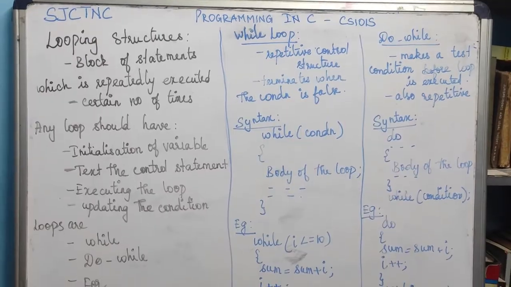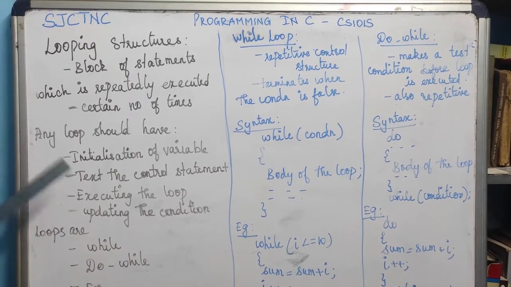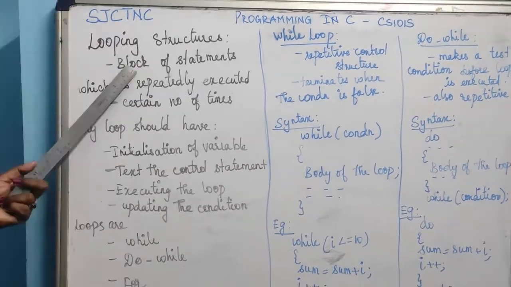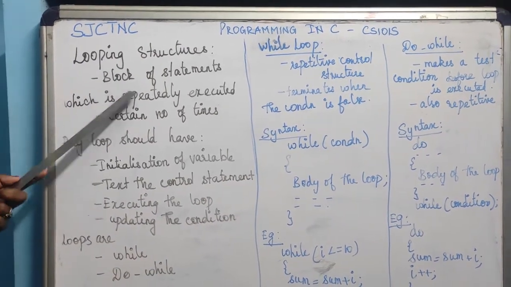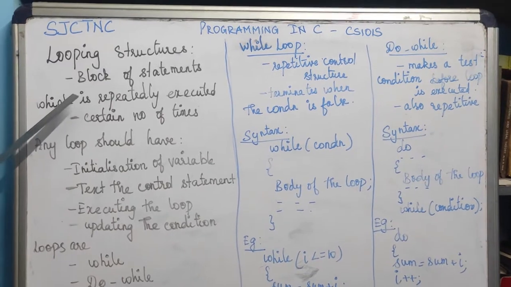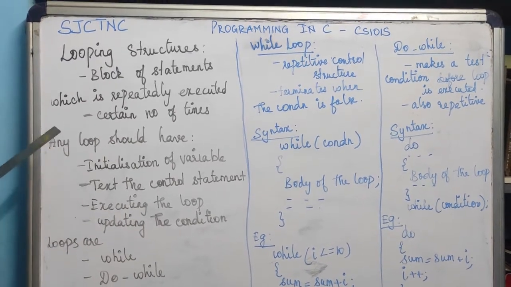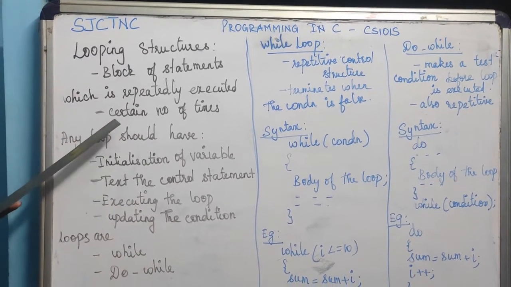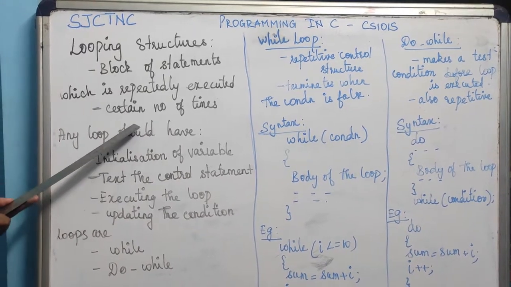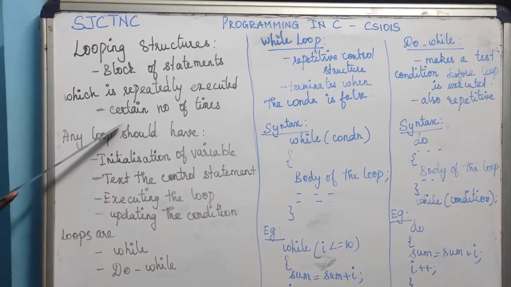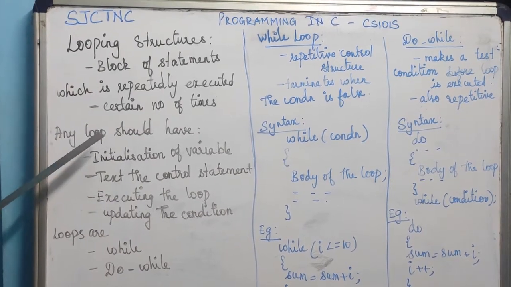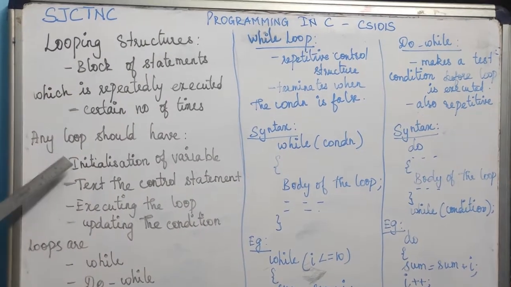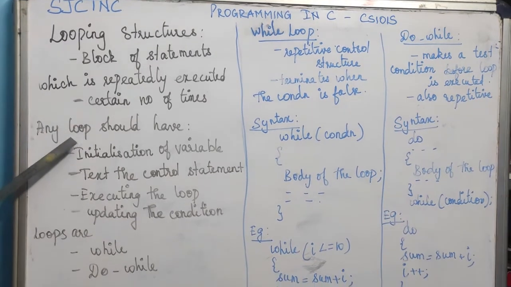Good morning, students. In today's class, we are going to learn about looping structures. Looping structures are a block of statements, that is, certain statements which are repeatedly executed in our C program. They can be executed a certain number of times, because once the condition becomes false, the statement will be automatically terminated. So these are some conditions for looping structures.